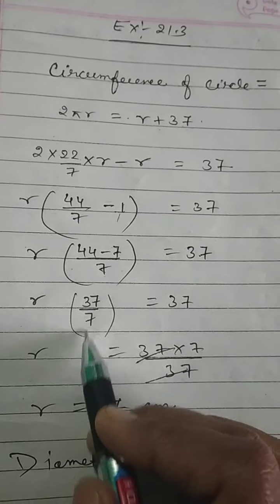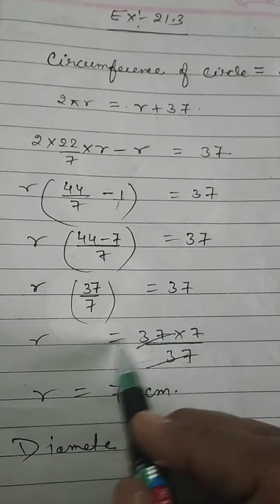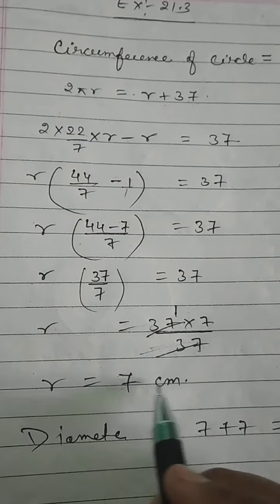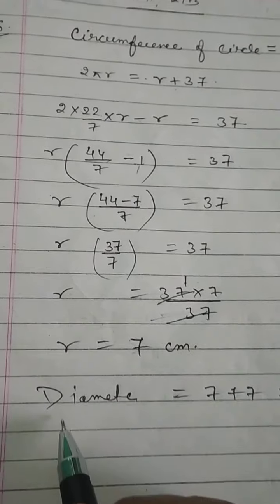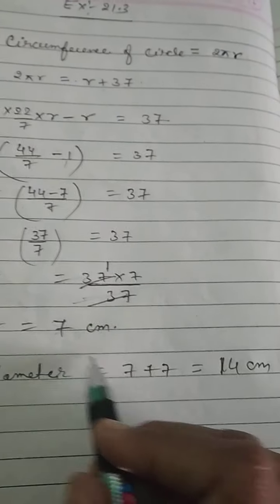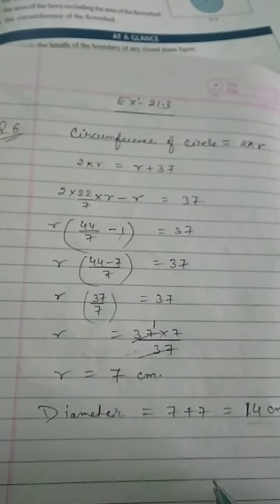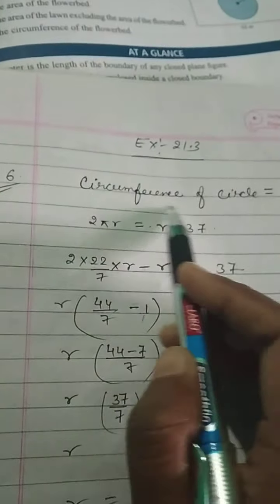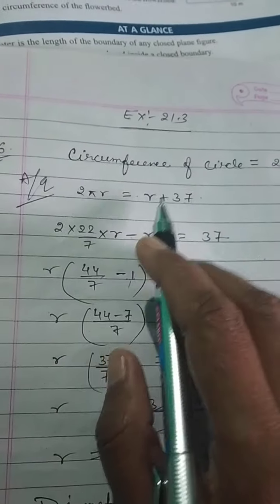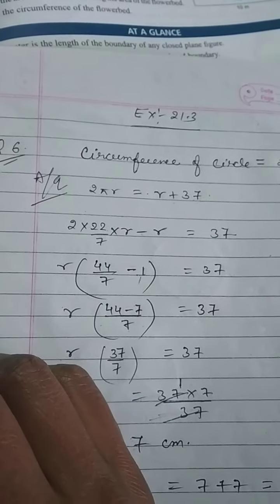This is in divide, so it will go up. And this is in multiply, so it will come down. 37 and 37 will get cancelled, and we will get 7 centimeter as radius. We have to take out the diameter. So diameter will be twice the radius, 7 plus 7, that is 14 centimeter. This equation is important. According to the question, it is given that circumference exceeds the radius by 37, so we have formed the equation like this.